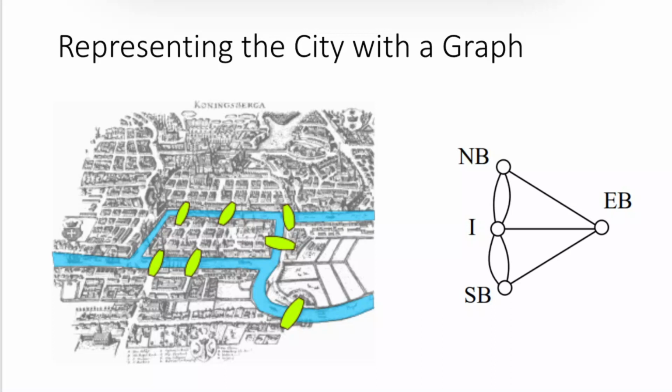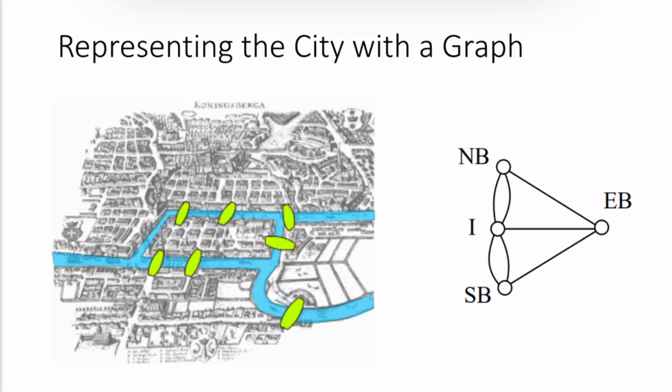When he was asking, is it possible for me to go on a walk through the city and cross every bridge exactly once, what he was really asking in graph theory terms is, is there an Euler circuit? Because remember, an Euler circuit is a circuit that goes through every single edge exactly once. Since the edges were representing bridges, that's the same thing as asking if it's possible to cross every bridge exactly once. And because he wanted to end up back where he started, that would be a circuit. That's why we call them Euler circuits.